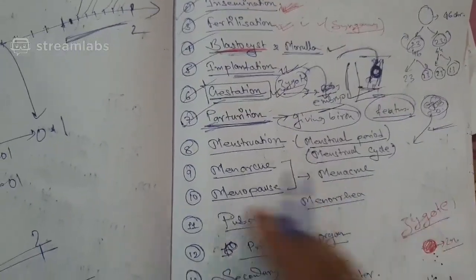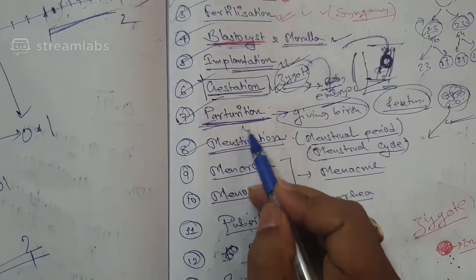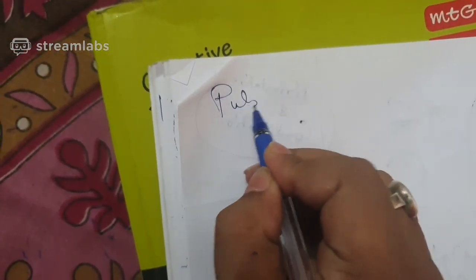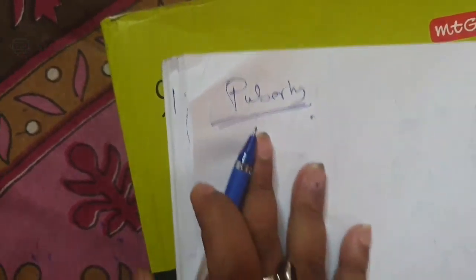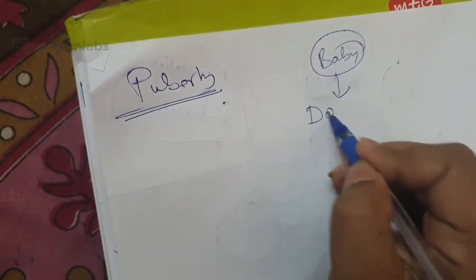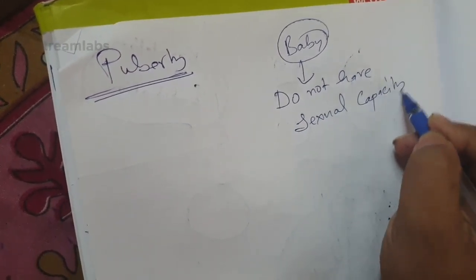Okay, now comes menstruation. What is menstruation? Now, to discuss menstruation, I will tell you one thing. First you have to understand what is puberty. You very well know that a baby when it takes birth does not have sexual capacity. Does it have sexual capacity when it takes birth? No, it doesn't. Definitely it doesn't have sexual capacity when it takes birth.